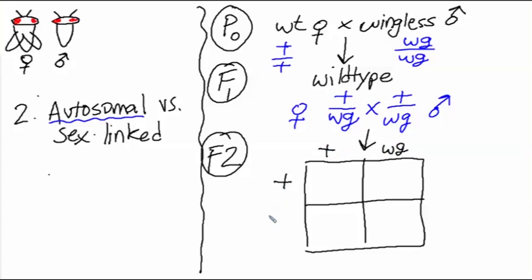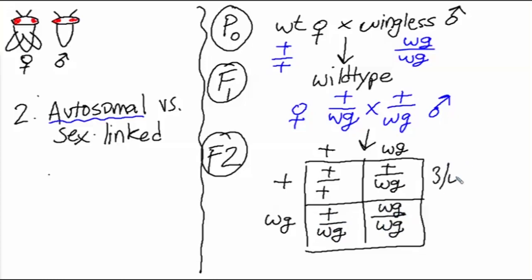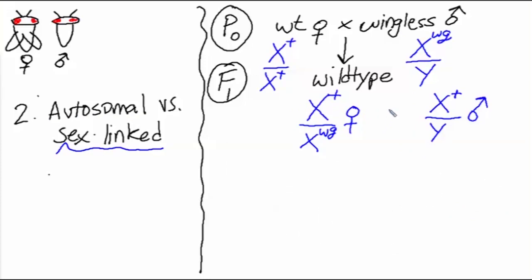And from their father, plus and wingless in equal numbers, resulting in a quarter F2s that are plus over plus, which will be wild type, a quarter which will be plus over wingless, which is wild type, another quarter which will be plus over wingless, and finally a quarter which will be wingless over wingless, resulting in 3/4 wild type and 1/4 wingless. What will happen in the sex-linked scenario? We're going to mate these F1 siblings with each other.